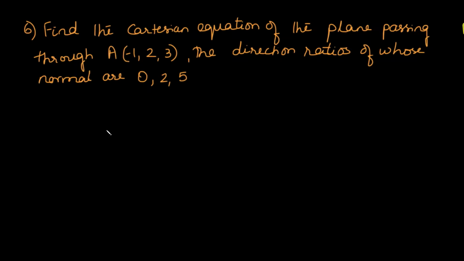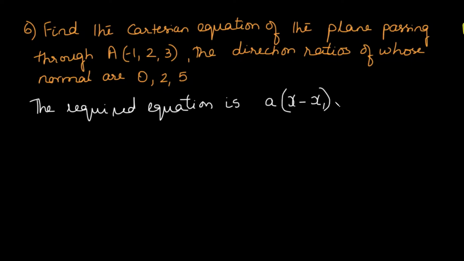So thus we come to the sixth question of the exercise. Find the Cartesian equation of the plane passing through A(-1, 2, 3) and the direction ratios of whose normal are 0, 2 and 5. Now the required equation, this time it is a Cartesian equation, so it is of the form A(x - x1) + B(y - y1) + C(z - z1) = 0.